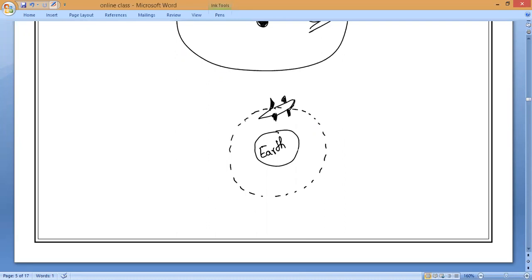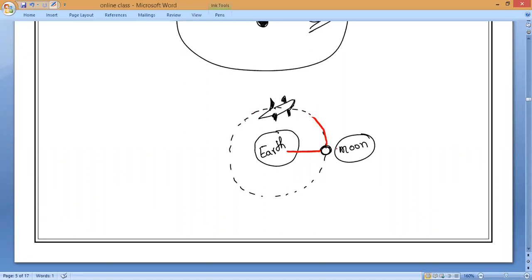For example, let me take Earth only. If the Moon is revolving around the Earth, it is because of some force. What is that force? Gravitational force. Because of the force of Earth only, the Moon is continuously revolving.